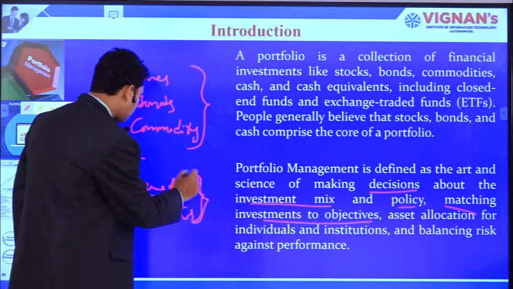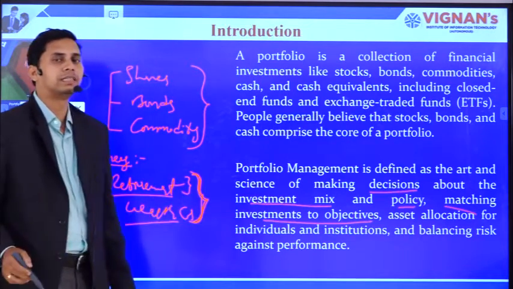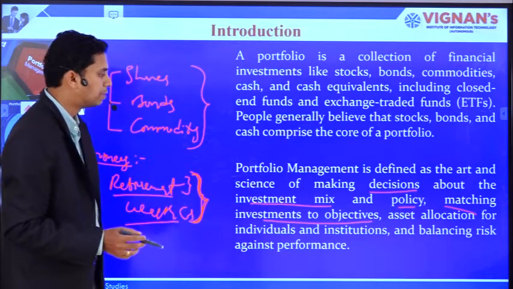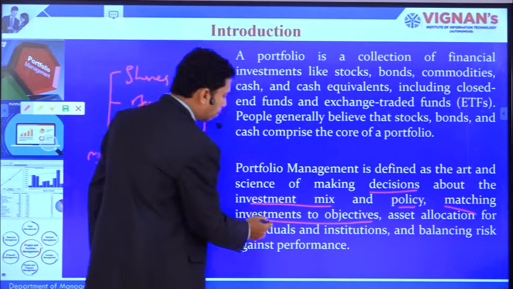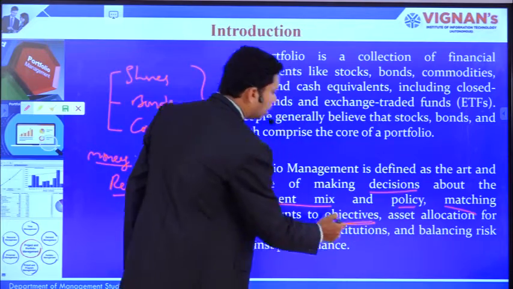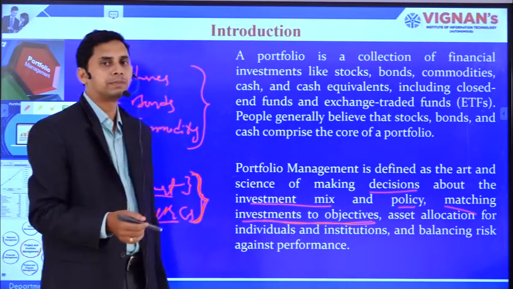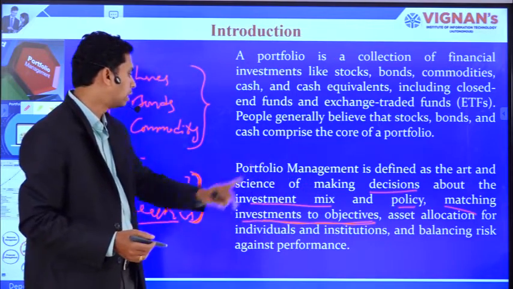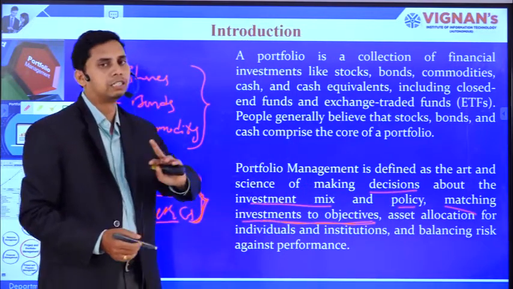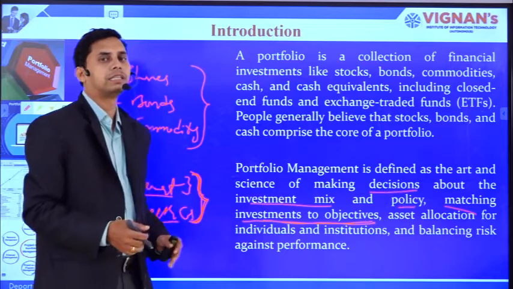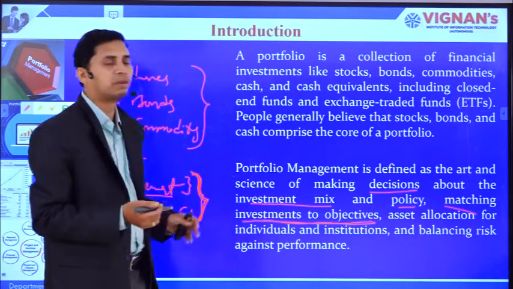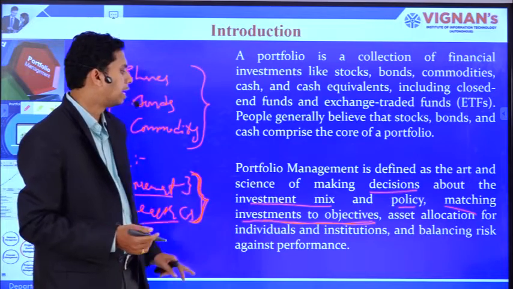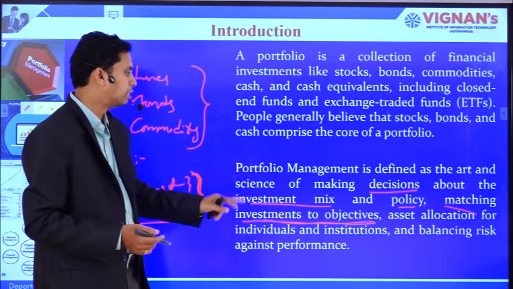So retirement as well as wealth creation are two different sets of objectives, for which I need to match the investments with the objectives. Whatever investment I am making, I should match it with the objective. And also asset allocation for individuals and institutions. If it is portfolio management for a company, then I need to think about institutions, and if it is an individual, then I should think about individuals.